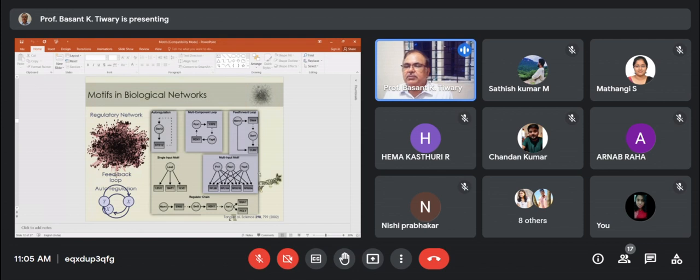There will also be some input motifs like the single input motif, called SIM. So one input, one gene, is regulating 3 genes at a time, such as B1, BAT1, ILV2. This is called a single input motif. Sometimes there are multiple input motifs, where there are multiple inputs and they are regulating multiple targets.